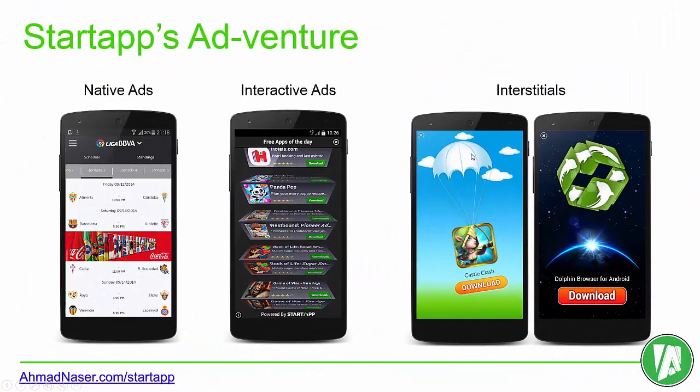The Startapp Adventure: we have native ads, interactive ads, and interstitials. And we're just going to find out in the next videos, in the demos, how to integrate the Startapp SDK and show this kind of advertisement, including banners, including interstitials, and any other ads that you might find in the Startapp SDK.